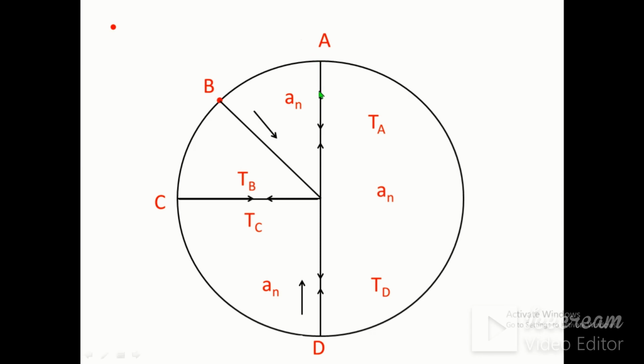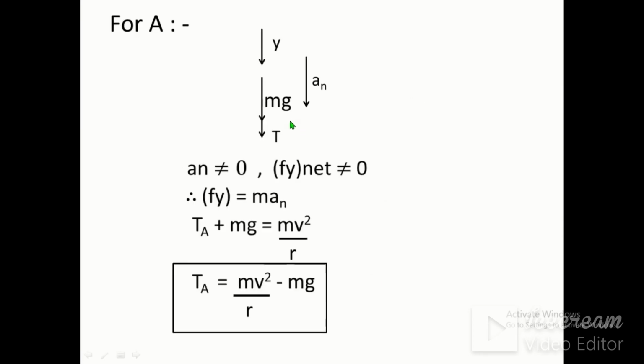Tension is acting away from the body, so it is acting in downward direction, and acceleration is also acting in downward direction. And weight mg always acts in downward direction. Therefore, acceleration is not equal to 0, and summation Fy net is also not equal to 0. Therefore, summation Fy is equal to ma, as acceleration is not equal to 0. Therefore, as T is acting in downward direction, mg is also acting in downward direction. ma is equal to mv square by r.